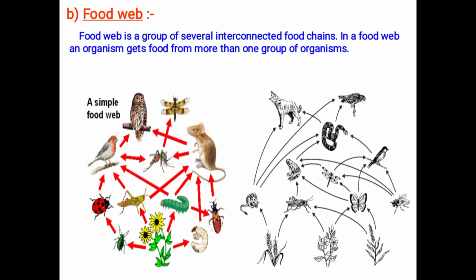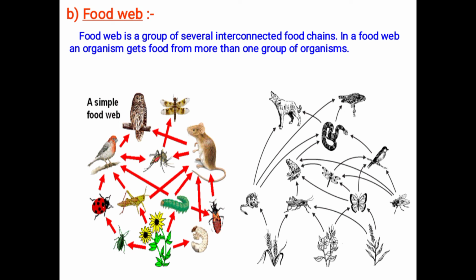Next one we have regarding food web. It is nothing but a group of food chains. A group of several connected food chains is called a food web. What is a food web? It is a connection of different food chains. For example, here you can see this is a plant. Plant is eaten by insect. Plant is eaten by grasshopper. Plant is eaten by the larvas of other insects.